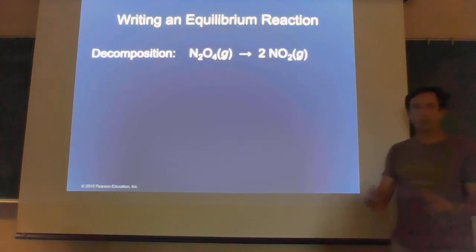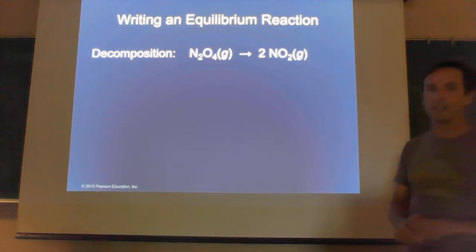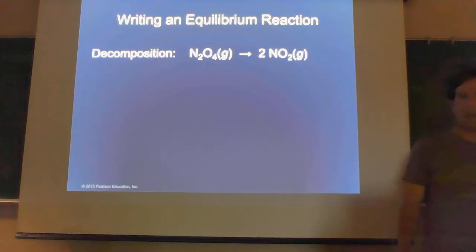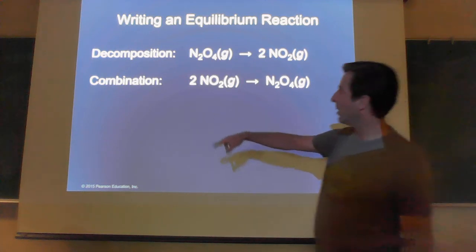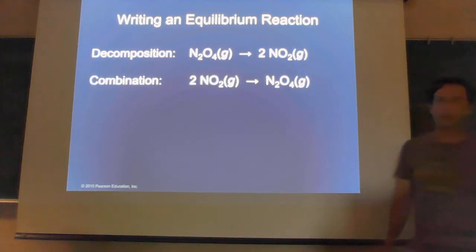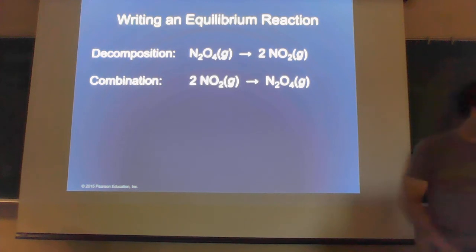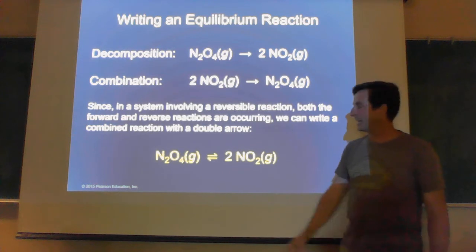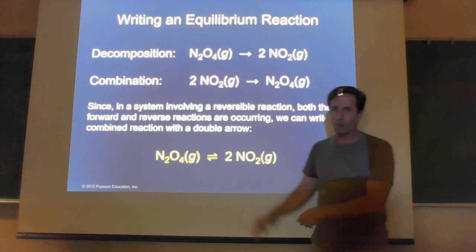Similarly, now we look at a real chemical reaction. We can have the molecule N2O4, dinitrogen tetroxide. It can react to form two NO2 molecules, so that would be a decomposition type reaction. But then we can also have combination where two of these NO2 molecules can combine to form N2O4. Those reactions are exactly the same, they're just opposite, moving different directions. So we can combine them with a double arrow to say that N2O4 can decompose into this, or these can combine back into N2O4.